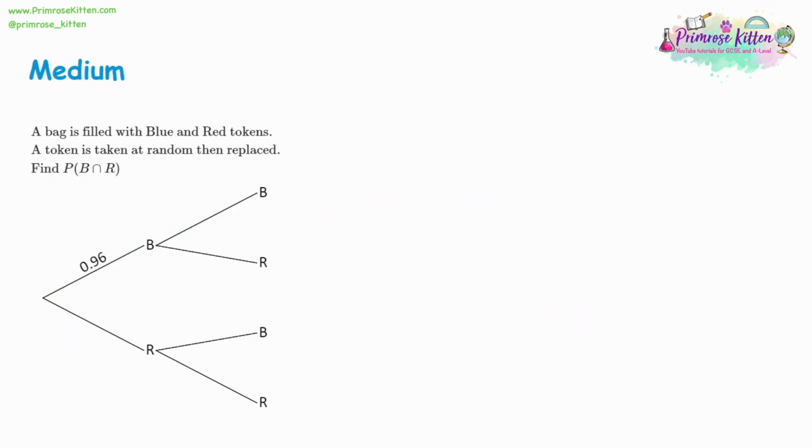Now the next one's also a bag full of tokens, this time blue and red, and now our clue is written as a decimal. Everything we've done so far has been in fractions, but tree diagrams can also be written as decimals. So this clue means that blue is 0.96. Blue and red need to add together to give 1. So what can we add to this to get 1? We can make a decimal the same length, 1.00. So it might be a little bit clearer now. It's going to be 0.04 to make 1. So now we know what red is. So even though they're decimals, not fractions, they still have to add up to 1.